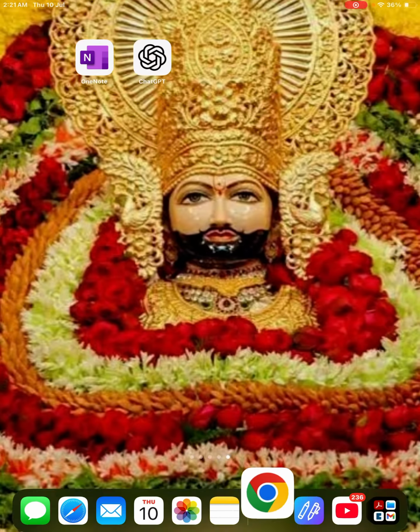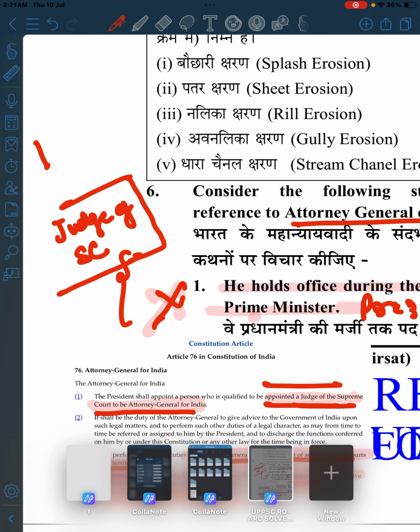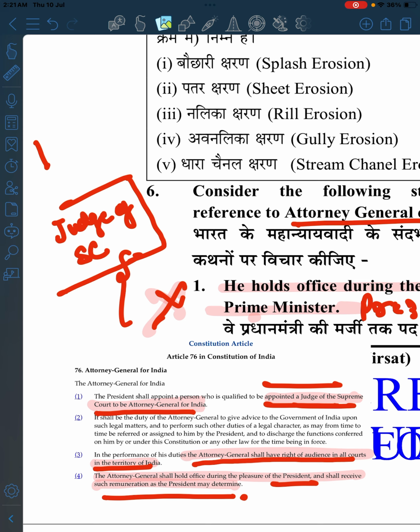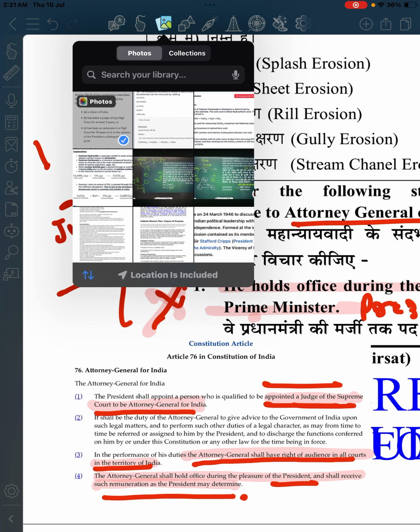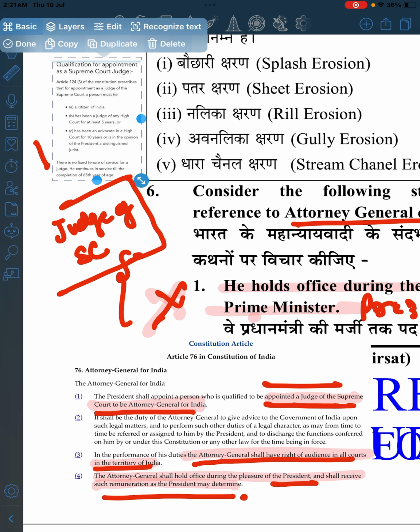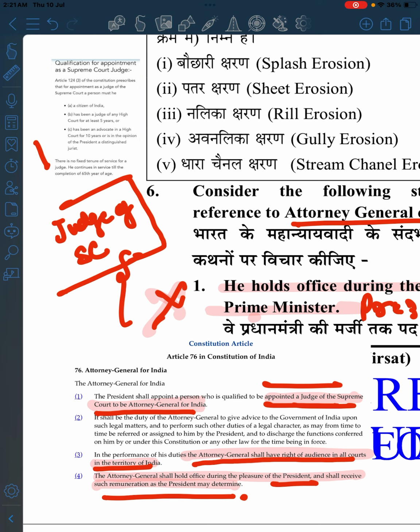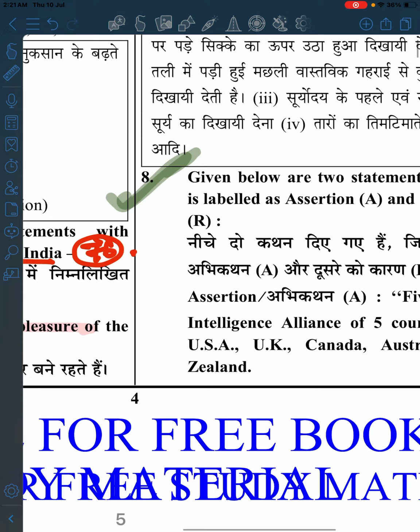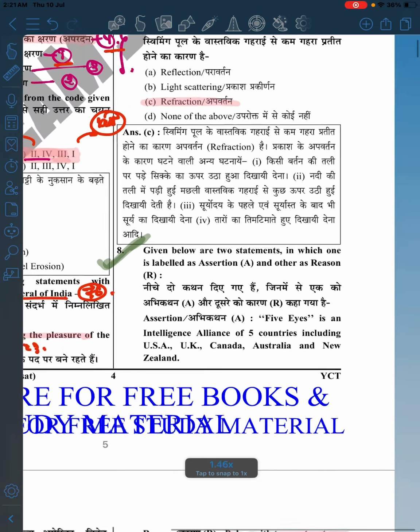So yes, the 10 years was correct, but it is for an advocate practicing in the high court. So from here you can have a view of what it is saying. Okay, so 6 is also correct. Now moving to 7, what it is saying: